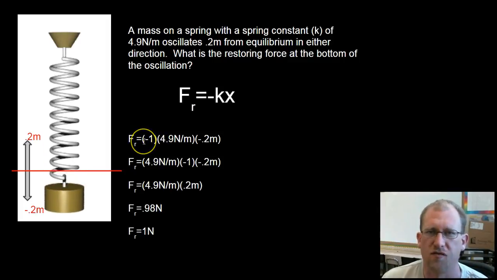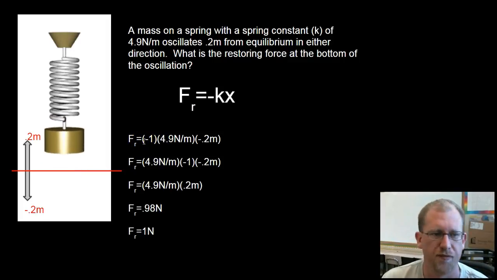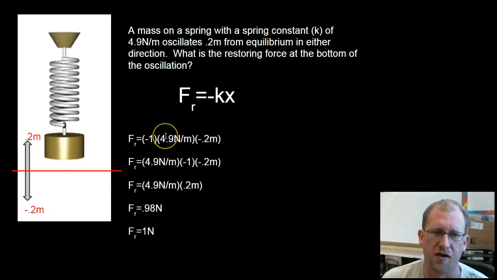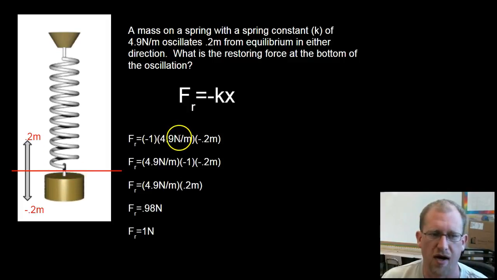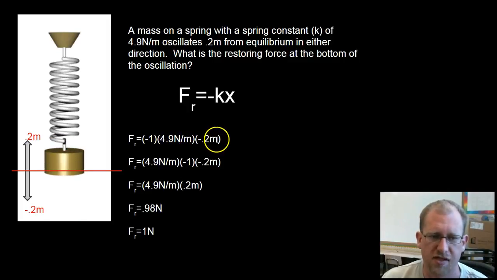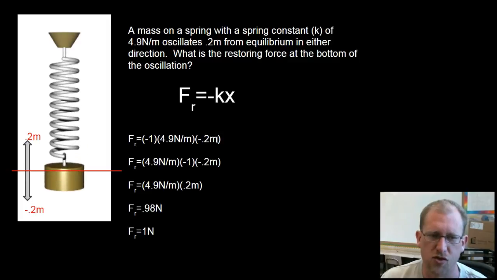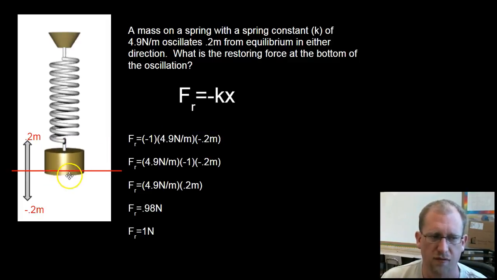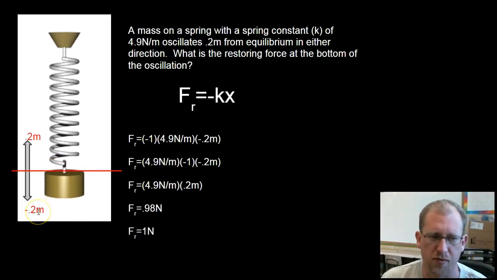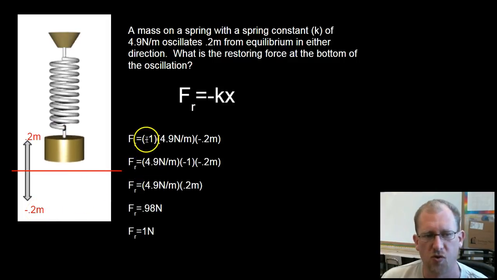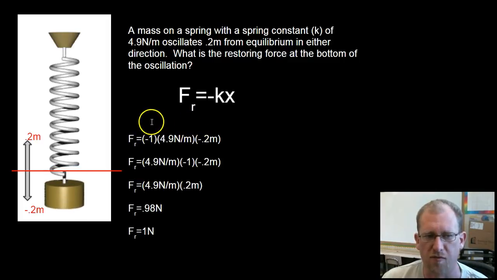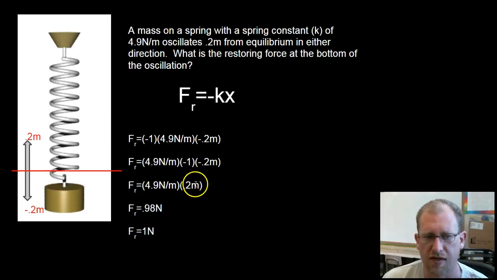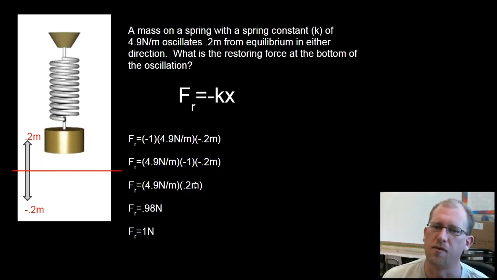I'm just going to represent that as -1 because I'm going to show you something cool in just a moment. Times the spring constant, 4.9 newtons per meter, times the displacement, which is -0.2 meters. So again, -0.2 meters because we're down from the point of equilibrium by 0.2 meters. Okay. So I'm just going to rearrange this using the commutative property of multiplication. -1 times -0.2. Oh, look, that's just 0.2. Okay, now we're a little bit happier.